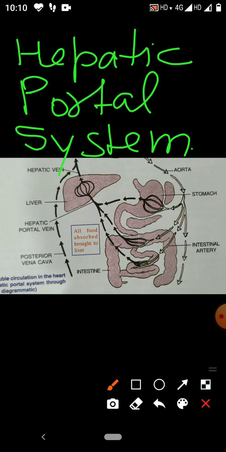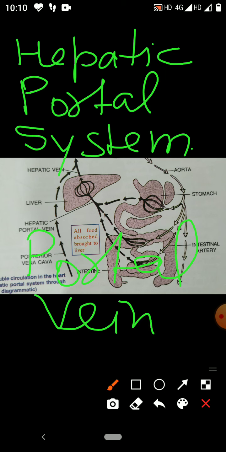For that, first you have to know what is a portal vein. You know a vein is a blood vessel which takes the blood from the organs of the body and conveys the blood to the heart. But sometimes a vein returning blood from a system of capillaries does not directly go to the heart.